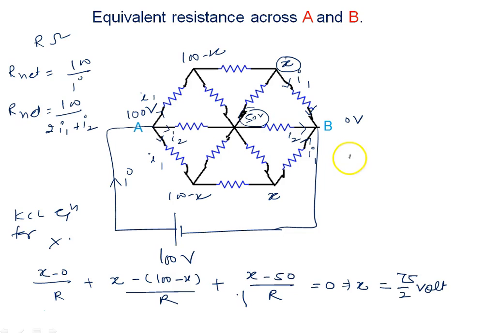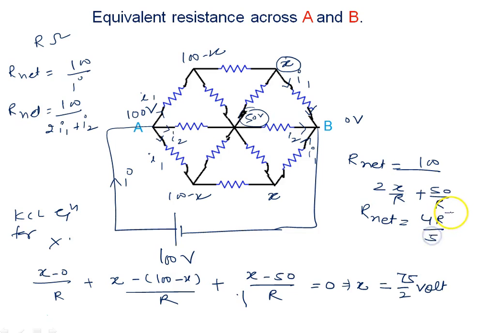Now X you have calculated. R net can be calculated: 100 upon 2I1, I will say 2, plus I2. What is I1? X upon R. I2 can be written as 50 upon R. Put the value of X and get the result. You will say it is 4R upon 5. So this is a method to solve using symmetry.